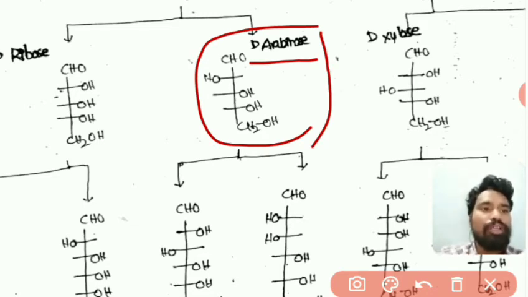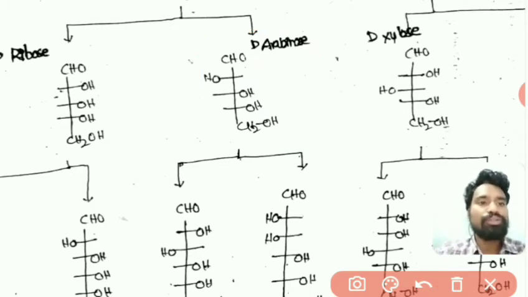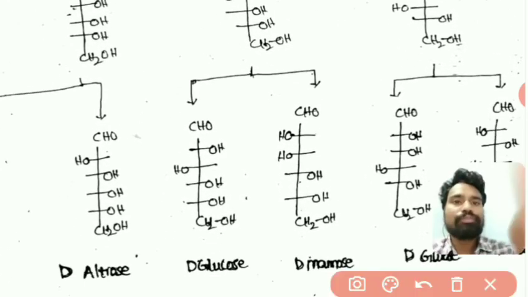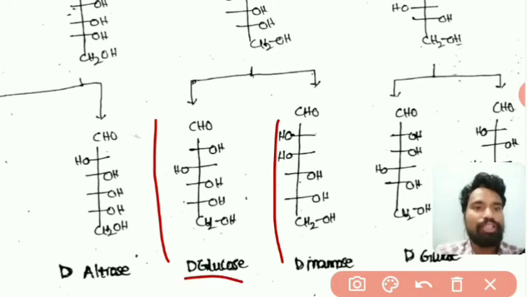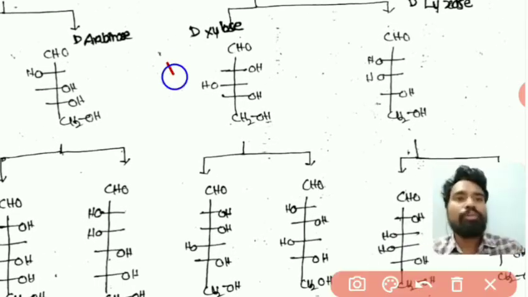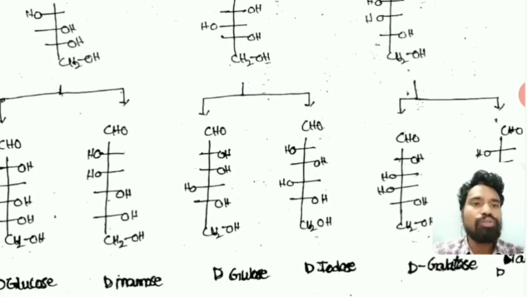So to this if we add one more carbon, then we will get hexoses. Those two hexoses are one D-glucose and another one D-mannose. This is the structure of D-glucose and this is the structure of D-mannose. And similarly to the 5-carbon carbohydrate xylose, if we add one more carbon, we get 2 hexoses.